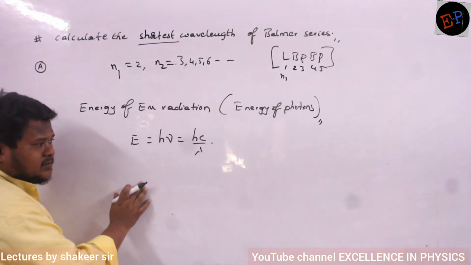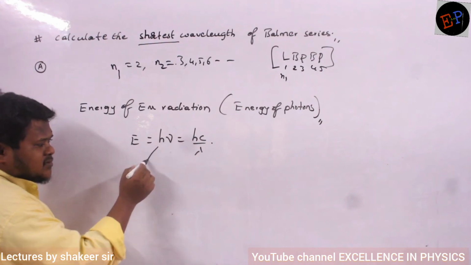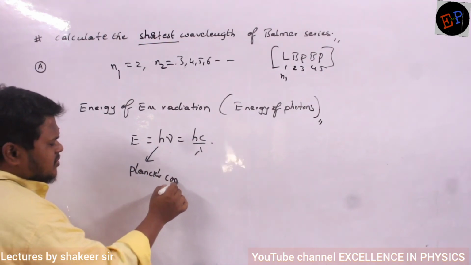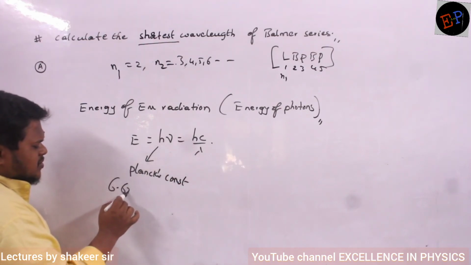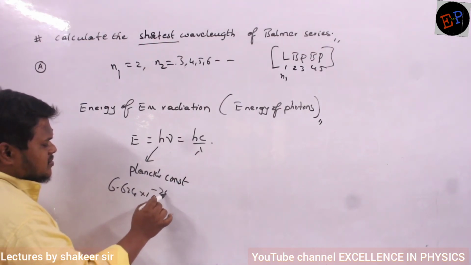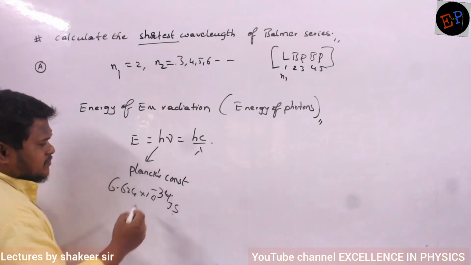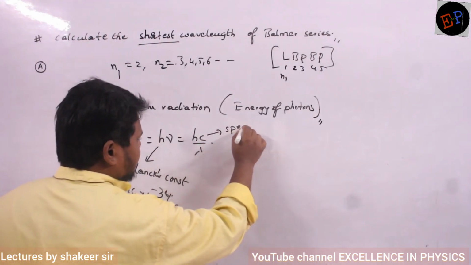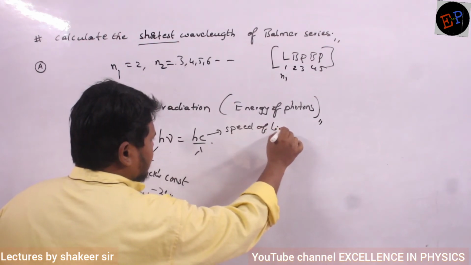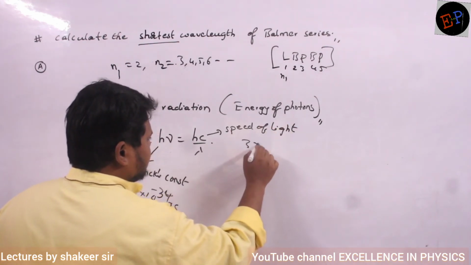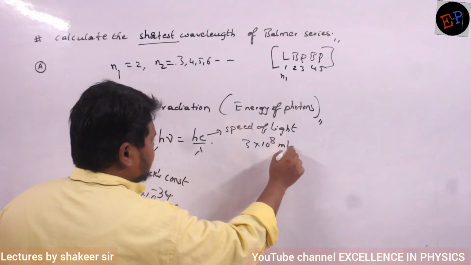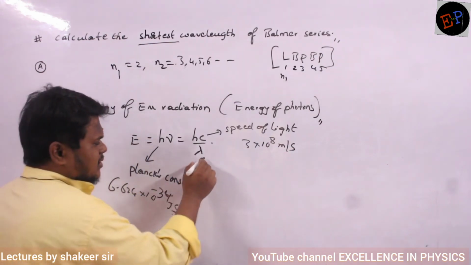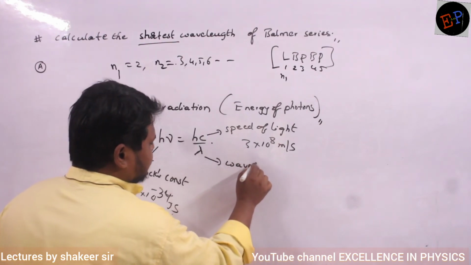What is meant by h here? H is called Planck's constant, and its value is 6.624 into 10 power minus 34 joule second. And c is called the speed of light, and its value is 3 into 10 power 8 meter per second. Are you able to understand? And lambda is called the wavelength. Okay?